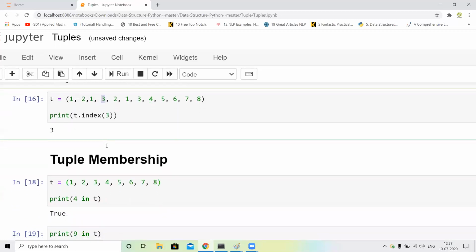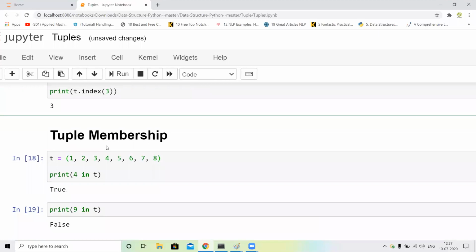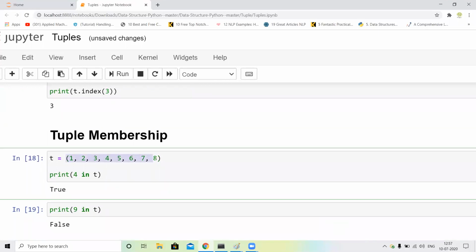Okay. Next, tuple membership. First of all, I just assign the values 1 to 8. This is the integer tuple, and I just call 4 in t, meaning is 4 present in our tuple or not. So I just call the print function with 4 in t.